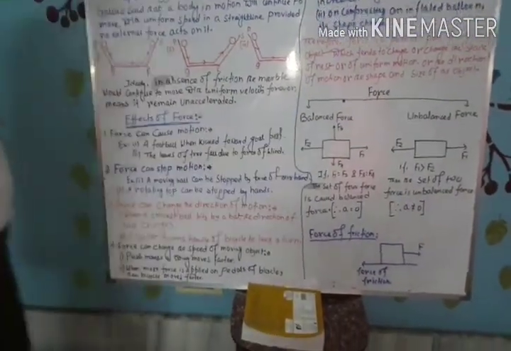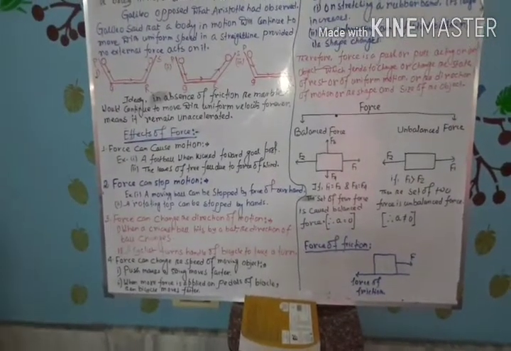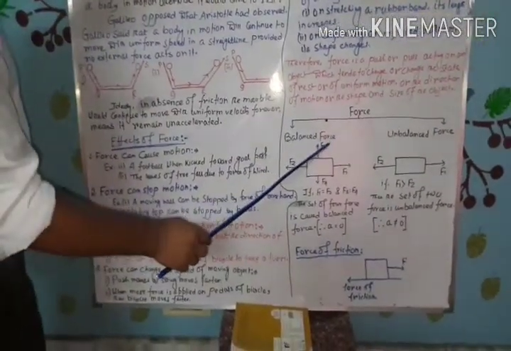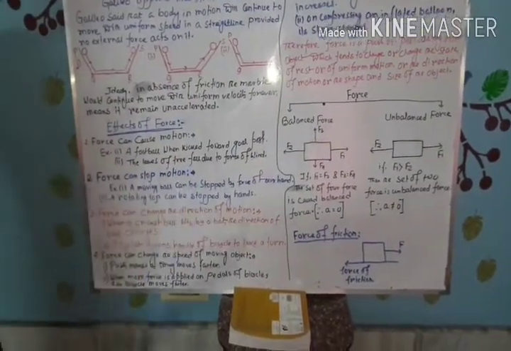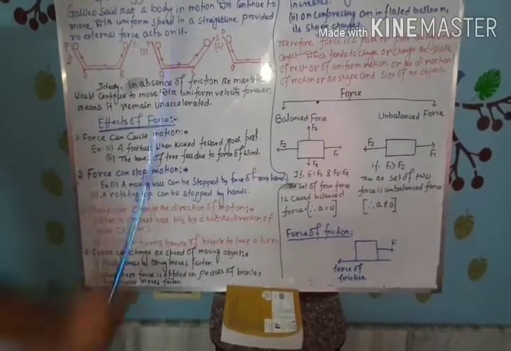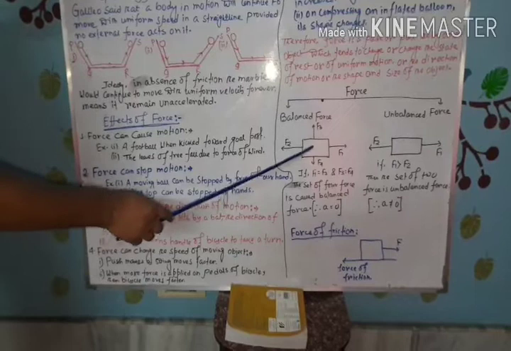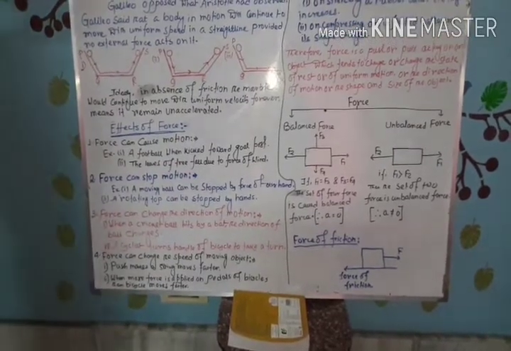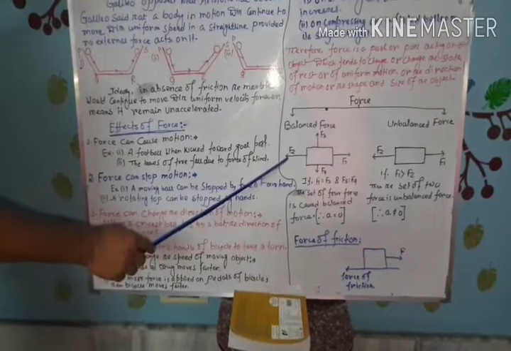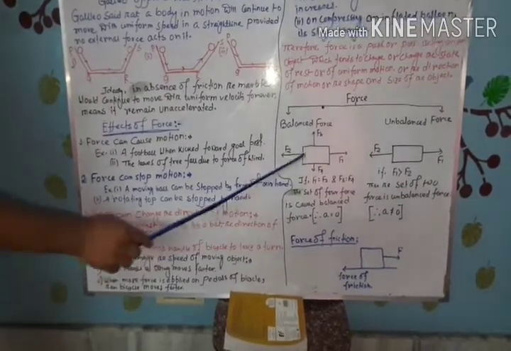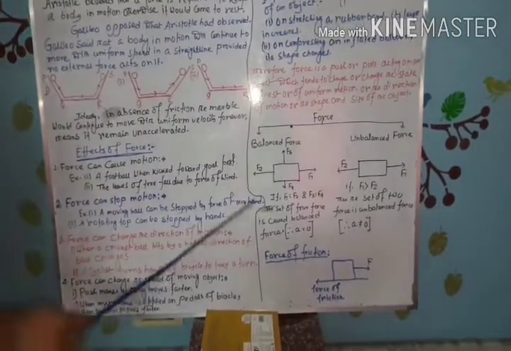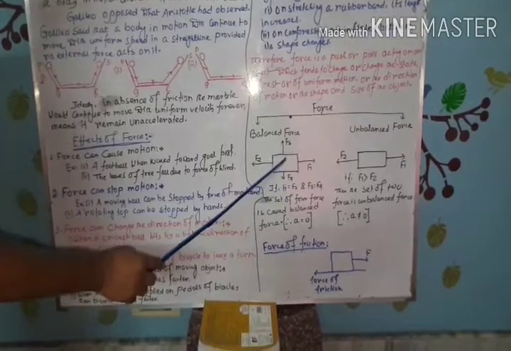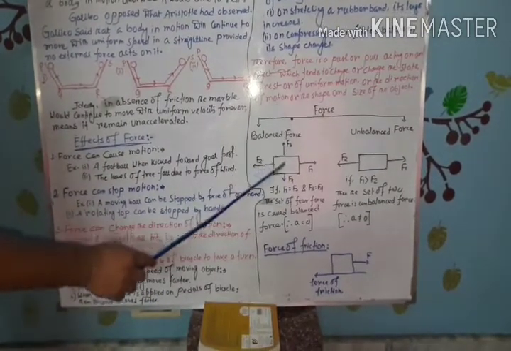Now, regarding force, we have to know about balanced force and unbalanced force. What do you mean by balanced force? Now see the diagram very carefully. This is an object. On that object, the forces F1 and F2 are acting in such a way that they are acting along the same straight line but in opposite directions. Similarly, the forces F3 and F4 are acting on the object along the same line but in opposite directions.